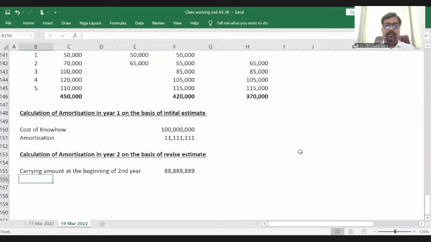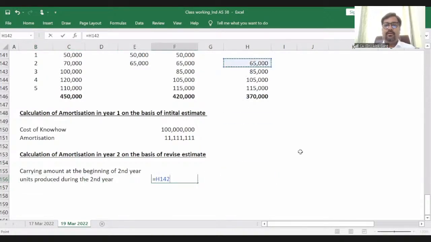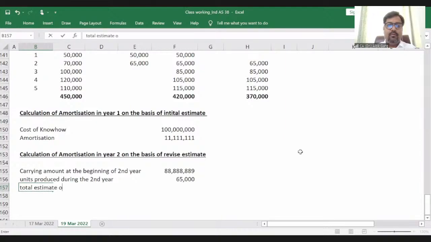Now what are the units produced during the second year? Units produced are 65,000. What is my total estimate over 4 years?